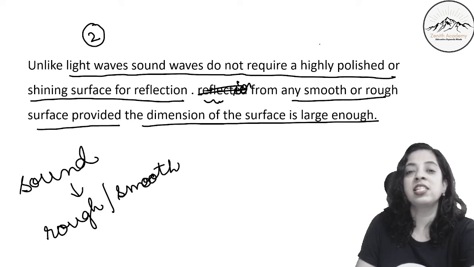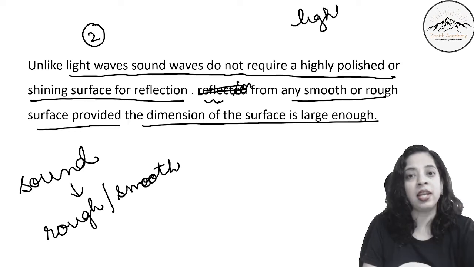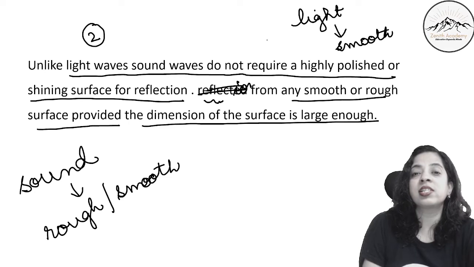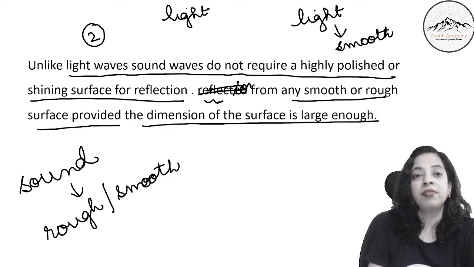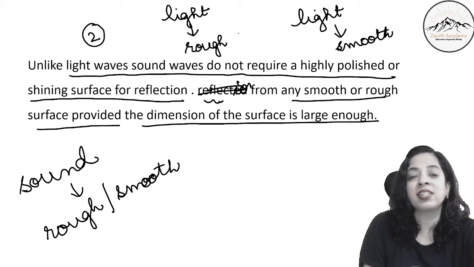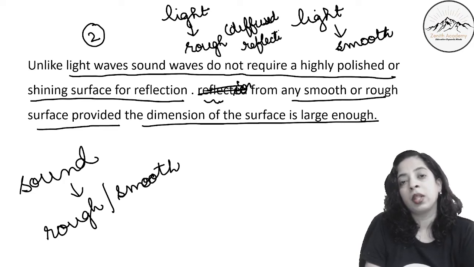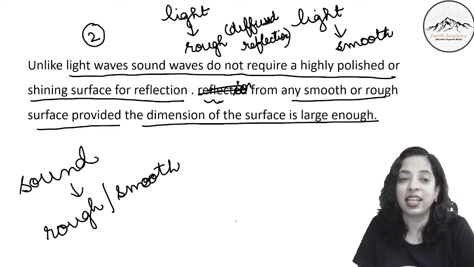Whereas if you remember, light gets reflected only through a smooth surface. If the surface is rough for light, you know what type of reflection happens here? The diffused type of thing happens, right? Diffused reflection, if you remember. Proper reflection does not take place.